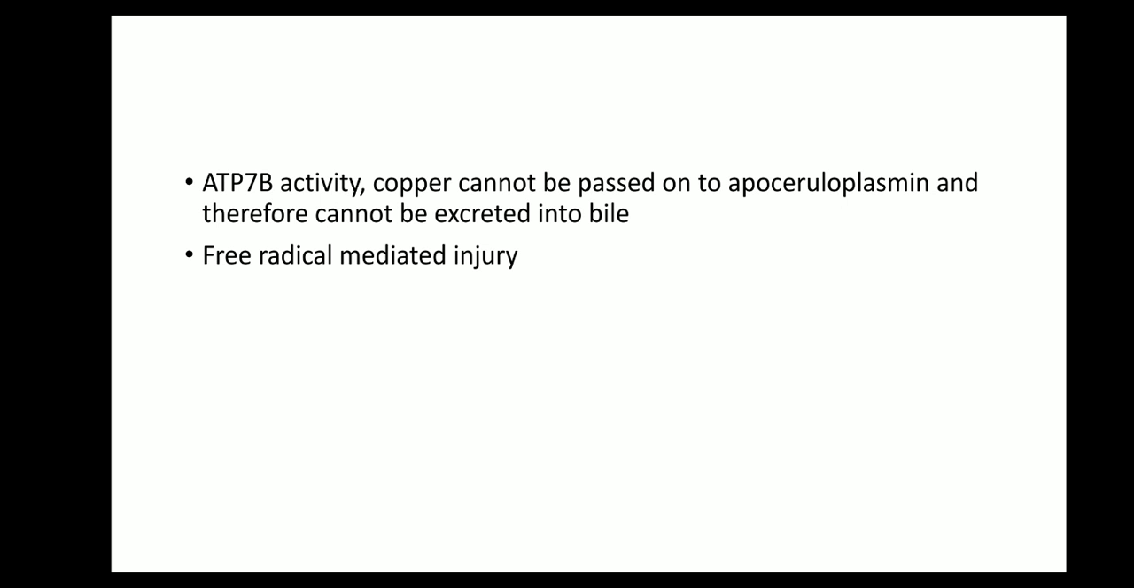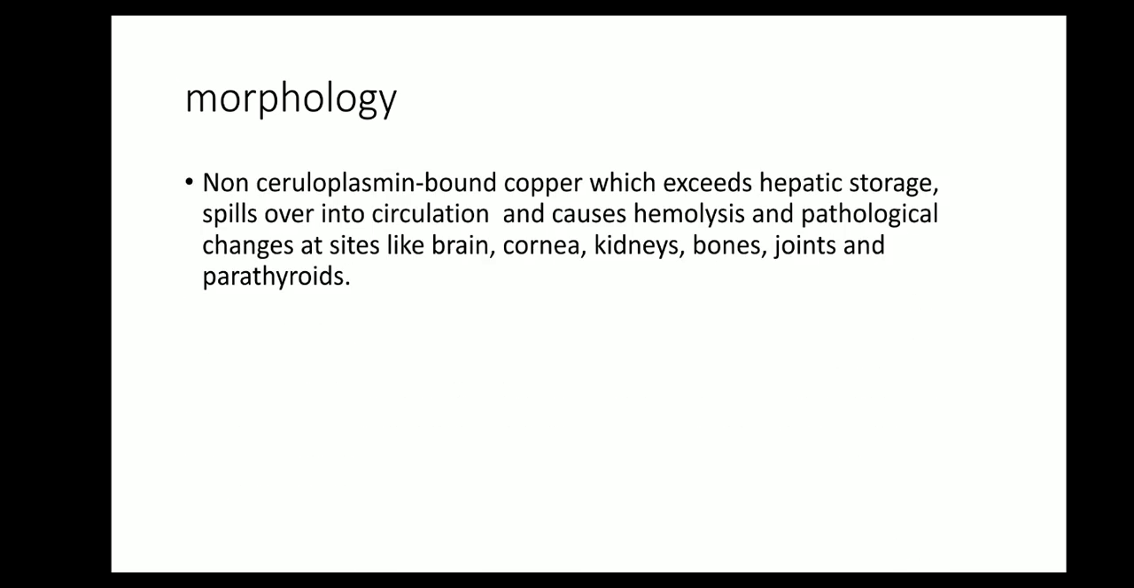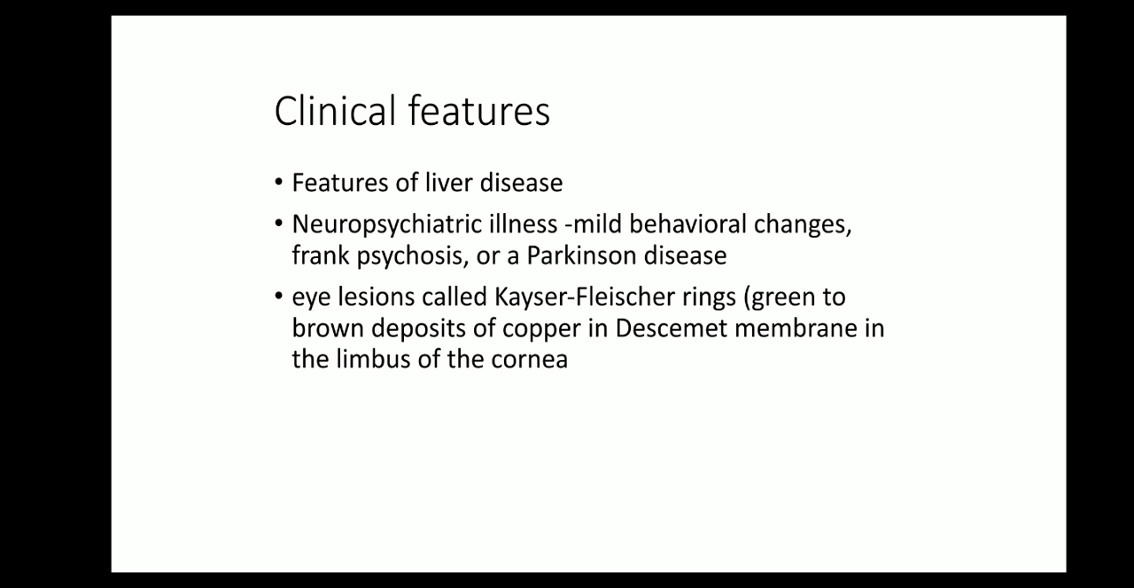What does this ATP7B activity do? Because of this mutation, copper cannot be passed to the apoceruloplasmin, ceruloplasmin, and thereby cannot be excreted in the bile and leads to free radical mediated injury. Morphology: non-ceruloplasmin-bound copper which exceeds the hepatic storage spills over into the circulation, causes hemolysis and pathological changes in sites like brain, cornea, kidney, bones, joints, and parathyroid. There will be fatty change, acute and chronic hepatitis and cirrhosis.